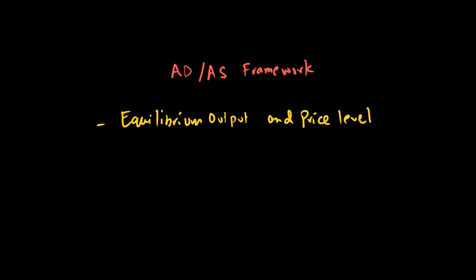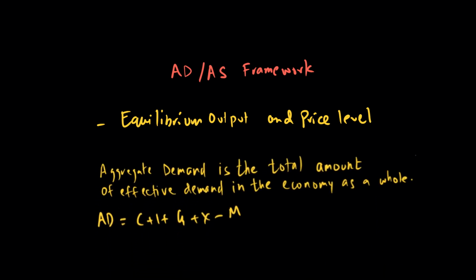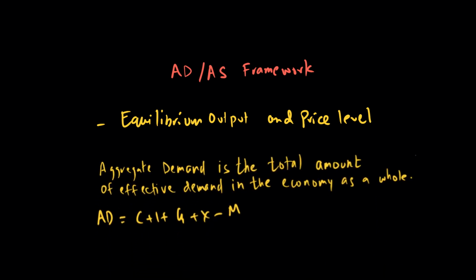We're not looking at only one industry or sector, we're looking at the whole economy's output. That's why aggregate demand is defined as the total amount of effective demand in an economy as a whole. It's the total expenditure by consumers, firms, government, and even foreigners on local goods.